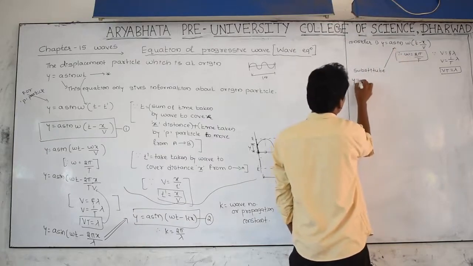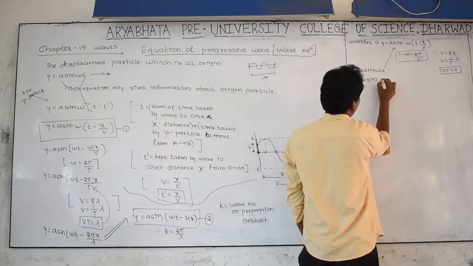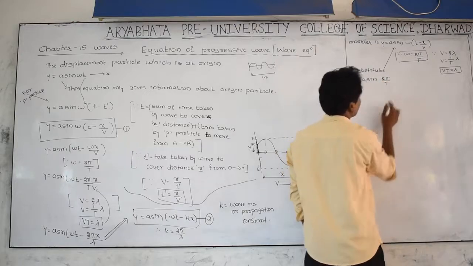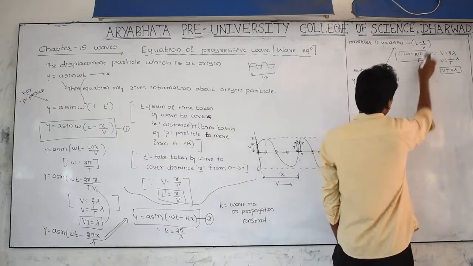Then y is equal to a sin of omega, which can be written as 2 pi divided by T, into t minus x by v.